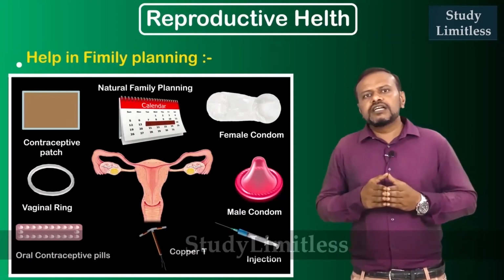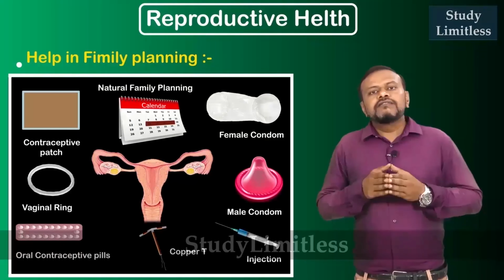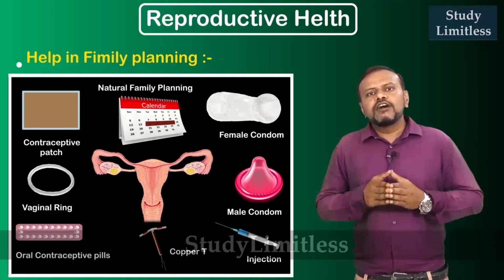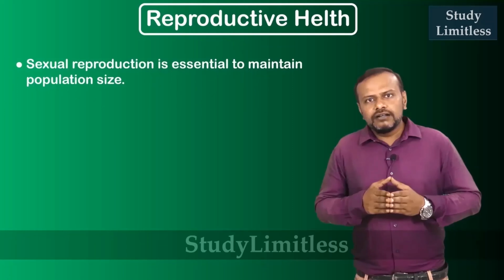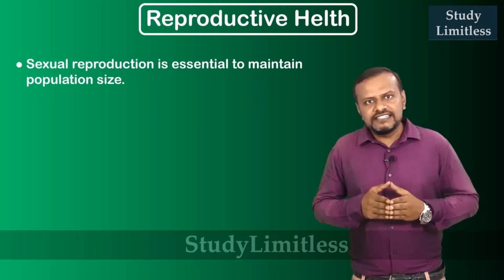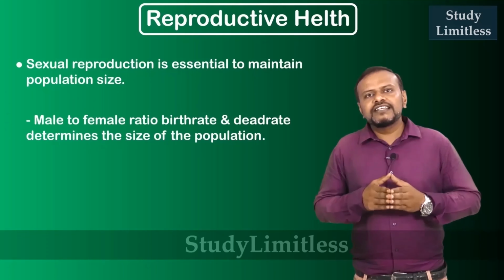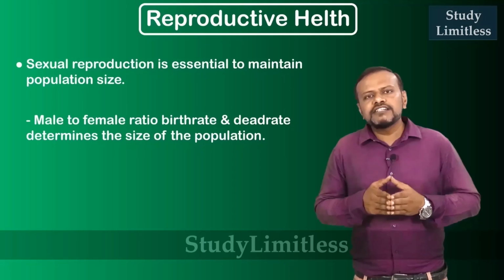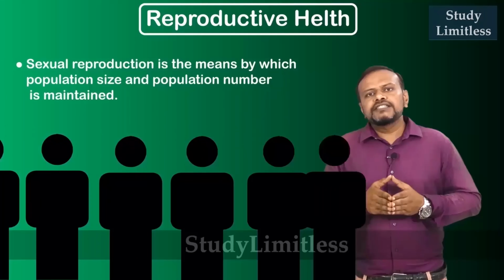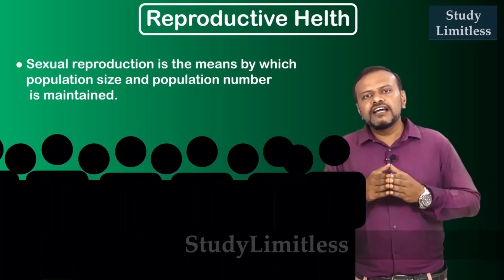All these processes, either in males or in females, help in family planning, which is quite essential to maintain the population of the species. On this planet, however, sexual reproduction is an essential part of maintaining the population size. The male to female ratio, or the death and the birth rate of the individuals of the population, determines the size of the population. And sexual reproduction is the only means of propagating the population and maintaining a balance in their number.